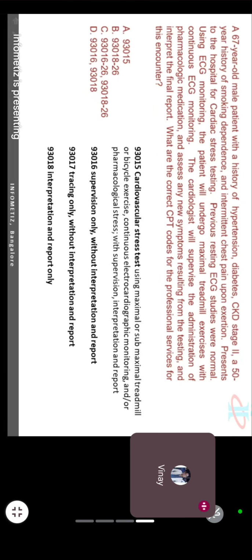What do you mean by professional? Doctor only. Correct. So I cannot code 15, because it would include the technician also. So the answer will be D. Why not B and C? Because of the 26 modifier, which I cannot use. Write down there if you need: do not use the 26 modifier.